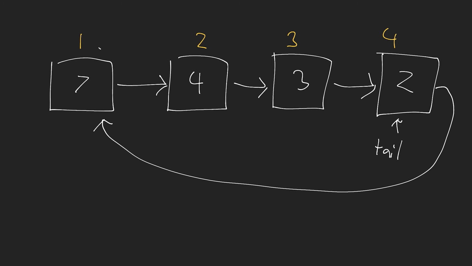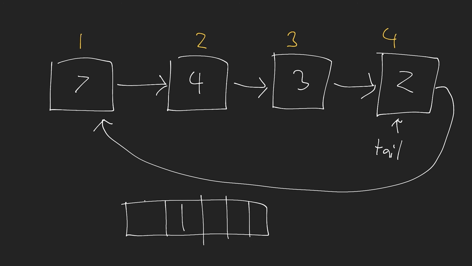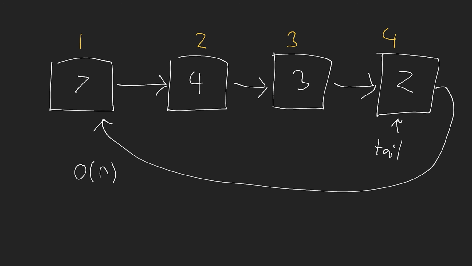If I want to remove an element from the beginning of the list, or the end of the list, or I want to add an element at the beginning or add an element at the end, when I create this circular structure, I can do both of those operations in constant time. Now remember, that's different than an array. When I have an array, if I want to do operations at the beginning of the array, this is going to take big O of n time because I need to shift all of the other elements over. When I create this circularly linked list, I no longer need to do that.